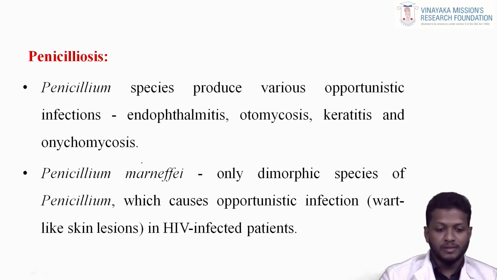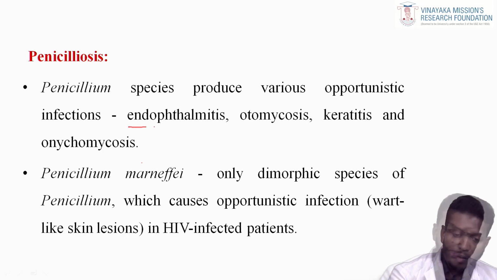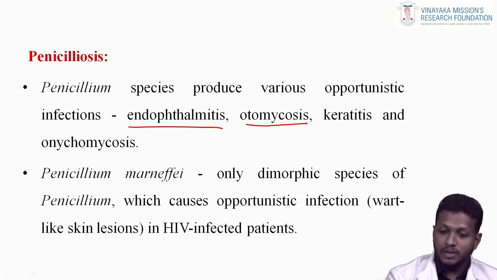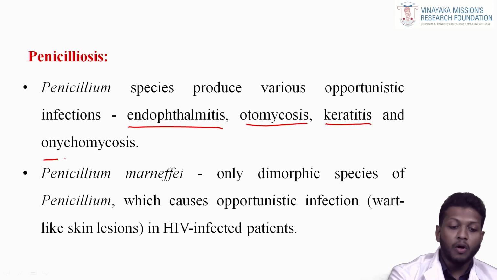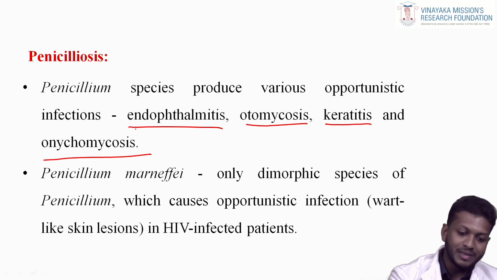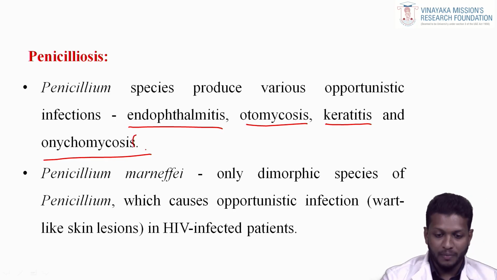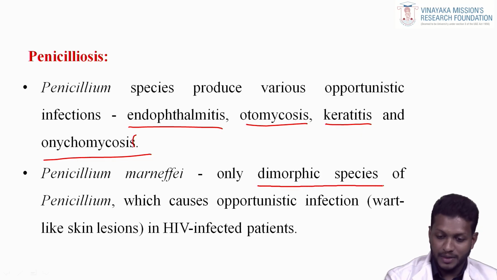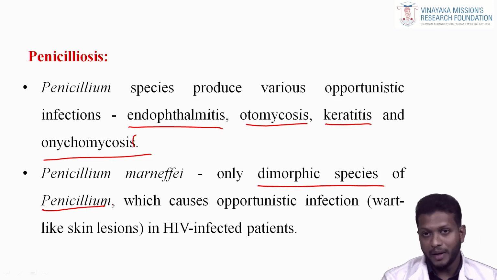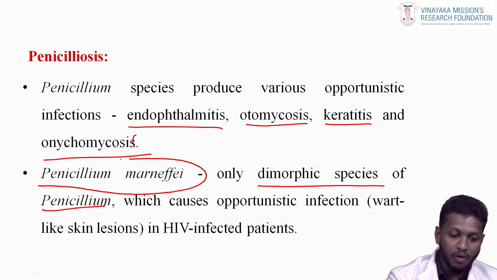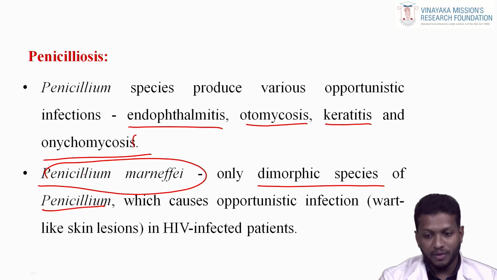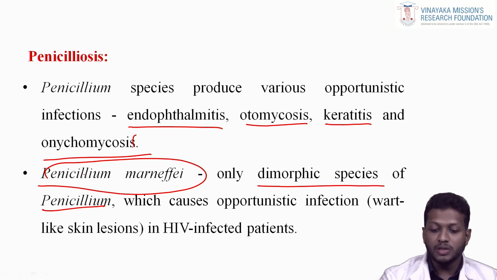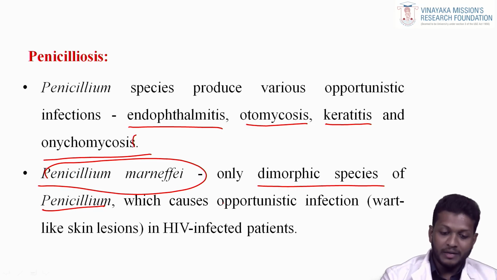Next one, penicilliosis. Penicillium species produce various opportunistic infections: endophthalmitis, otomycosis, keratitis, and onychomycosis. Onychomycosis is a nail infection. Penicillium marneffei is the only dimorphic species of Penicillium, that's the main important point. It causes opportunistic infection with wart-like skin lesions in HIV patients.